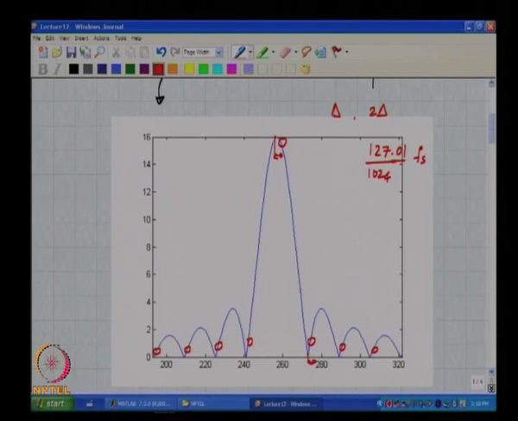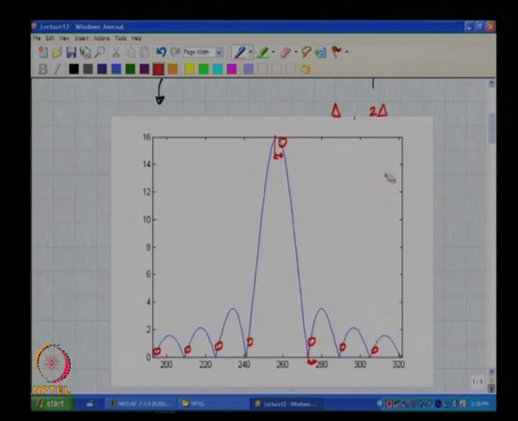Now, where do you think the leakage will be more? You had two frequencies, let us say 127.01 by 1024 times fs and 127.001 by 1024 times fs. Where do you think the leakage will be more? Obviously, this will leak more, right. The question is how much more.